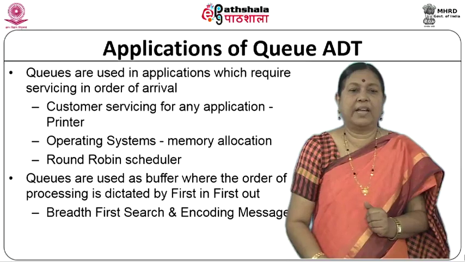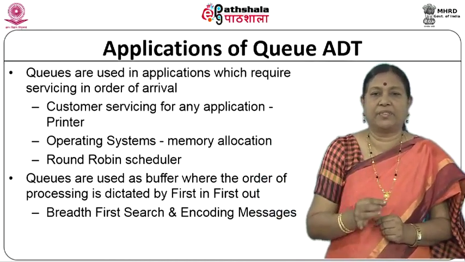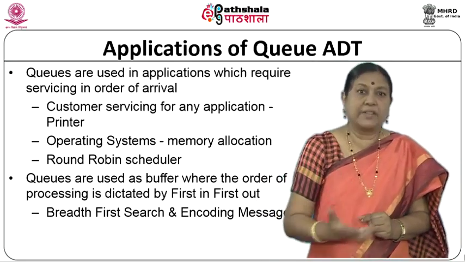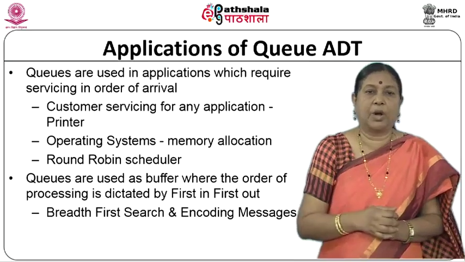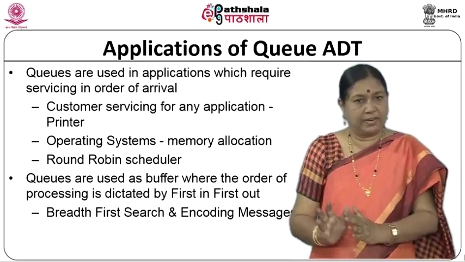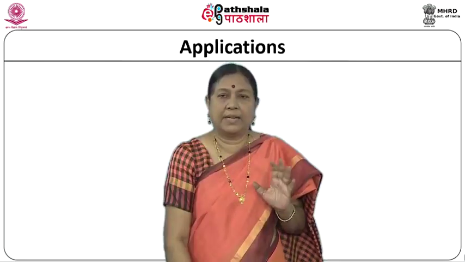So, here we have breadth first search and encoding messages. In these two types of applications we are using it for buffering. In the first three applications we are using it for servicing in the first in first out order. So, in both cases first in first out is what we want, but in one we are using it as a buffer, and in the other we are using it as a servicing queue. Now, let us look at the applications one by one.